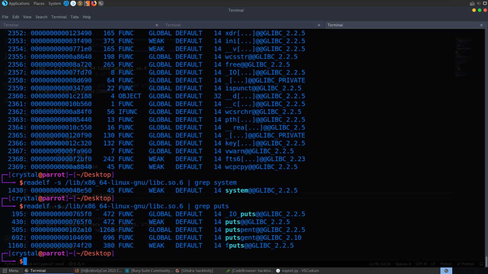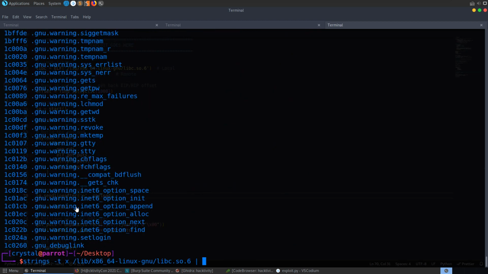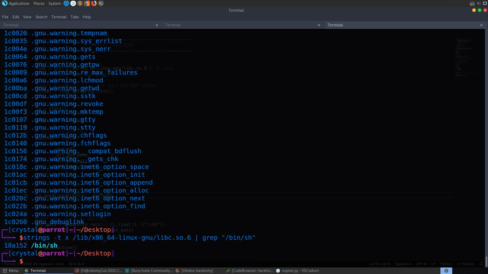We can also find the bin sh string that way, so we could do strings -t x and provide that same libc address, and then just grep out bin sh, and we'll find that the offset to bin sh is from here.